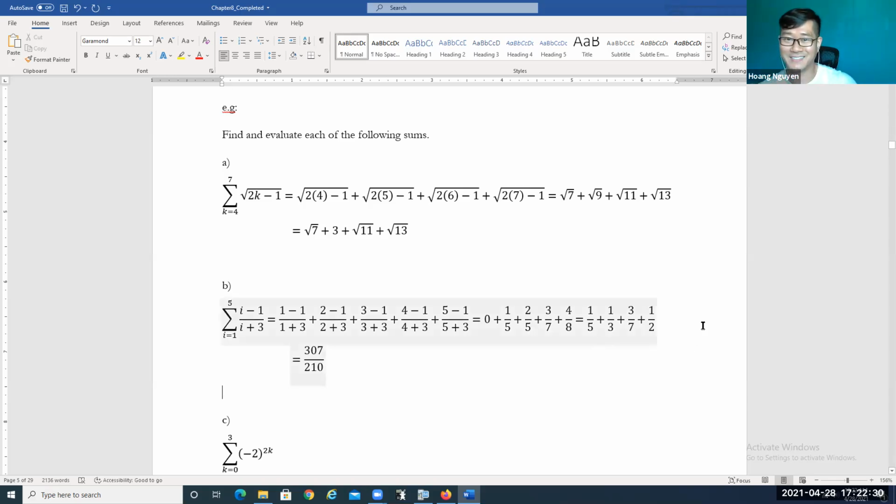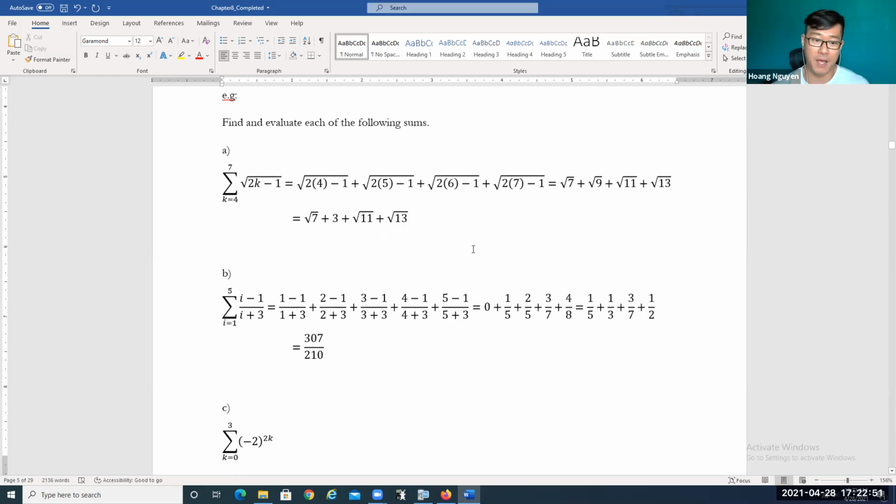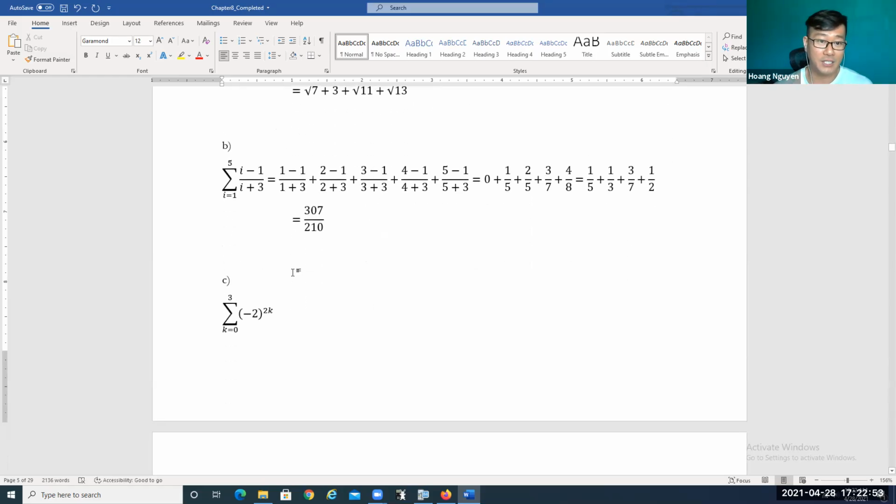Okay. So that's just a few practical questions of how we use and expand the summation notation, right? So what do we mean by summation notation? Summation notation, or sigma notation, is the sum of a few terms of a sequence. It's the summation notation, or sigma. Okay, similar idea, we can try the next question, right?